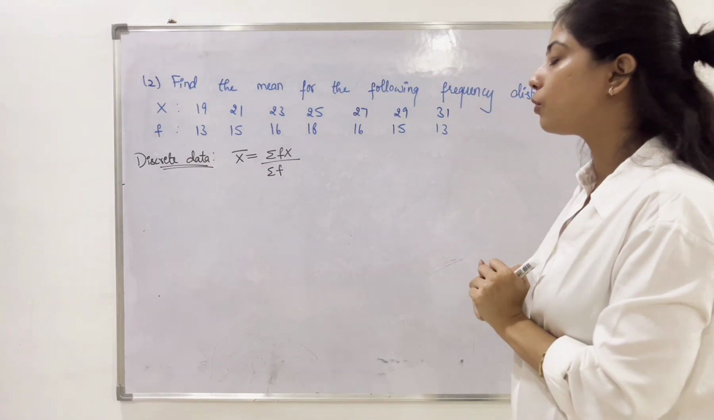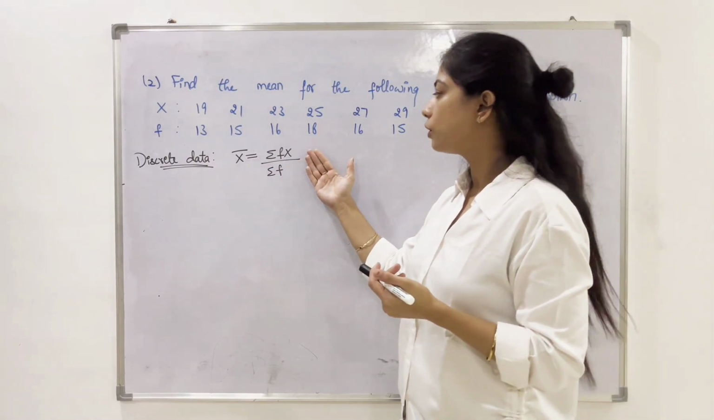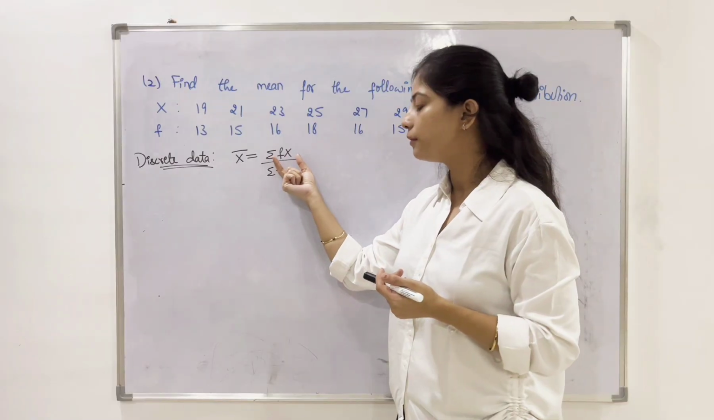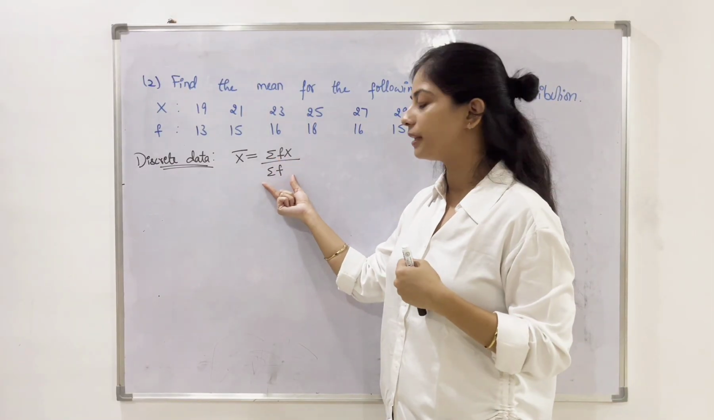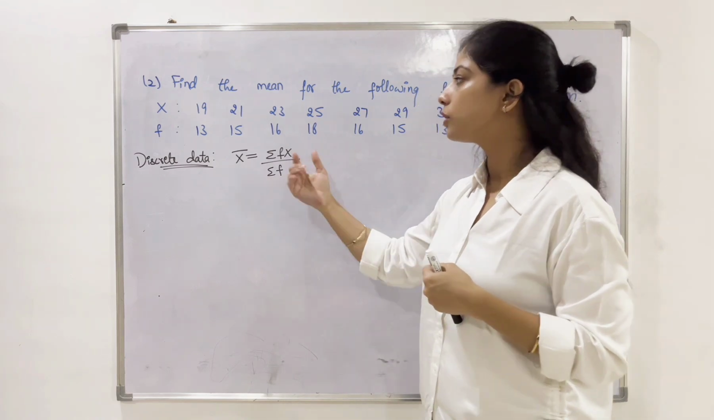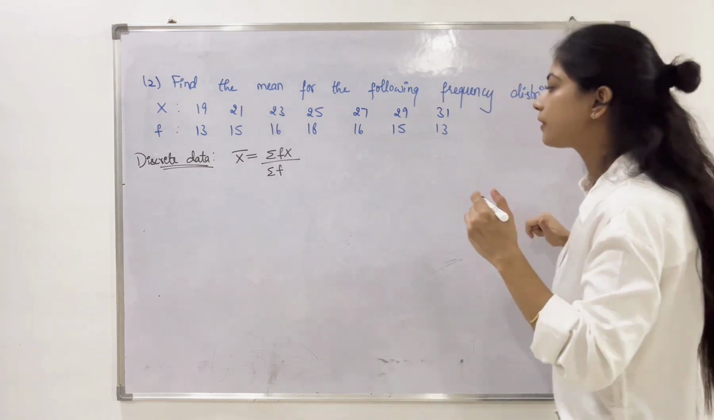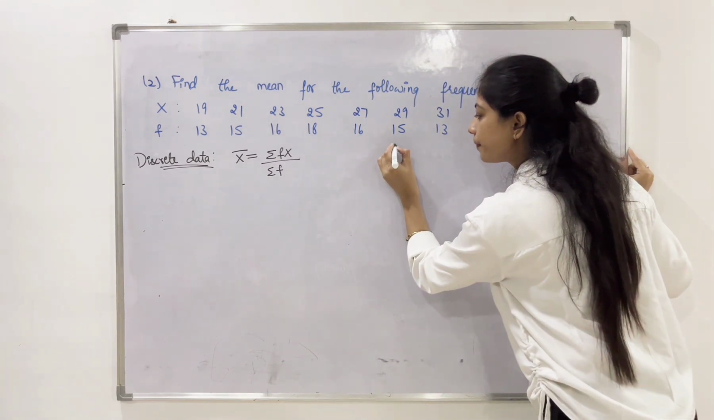Now for this, what do we need to do? In order to apply the formula, we need to multiply frequency into X values and take the sum of that and divide by the total frequency. So data is given to us in this form. We will write it in columns.